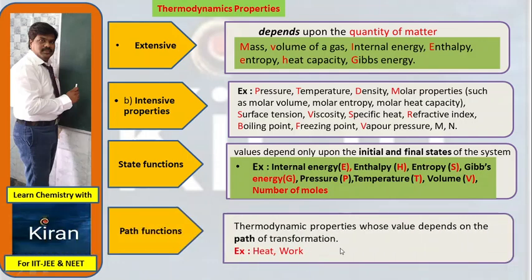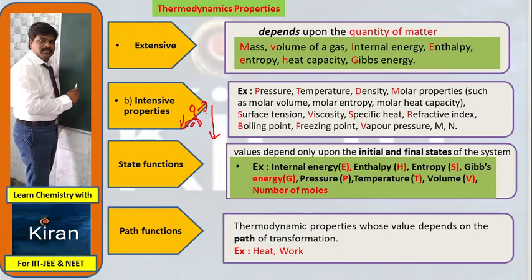A thermodynamic property whose value depends on the path of transformation. Examples are heat and work. For example, one person is coming from the 10th floor to the ground floor by the lift. Some other person is coming down from the 10th floor to the ground floor by steps. Which person will do more work? The person who is coming by walking is doing more work.